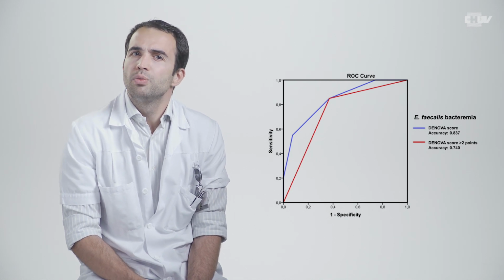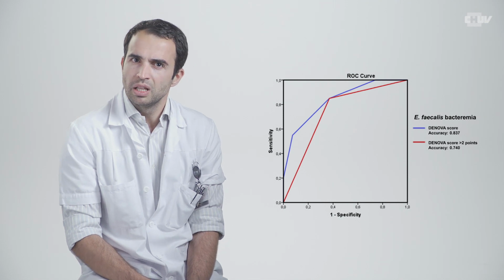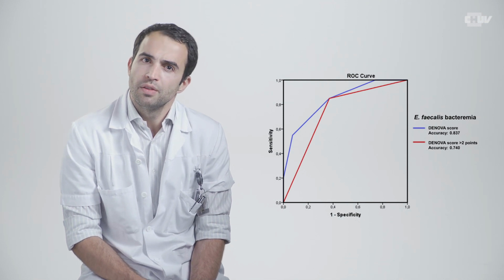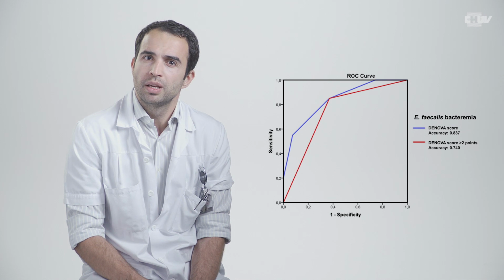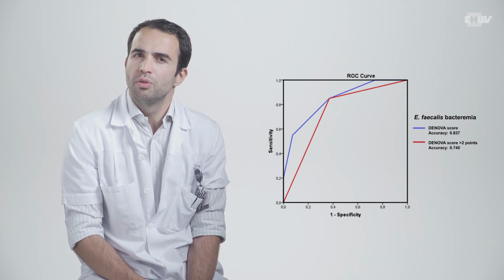On the blue line, we're having the DENOVA score as a continuous variable, and on the red line, the DENOVA score as a binary variable with a cutoff value settled at 2. And we can see that the accuracy is really low, especially for the red line.